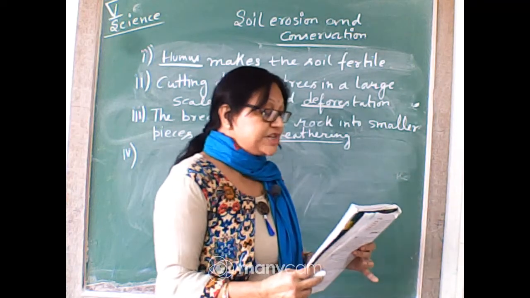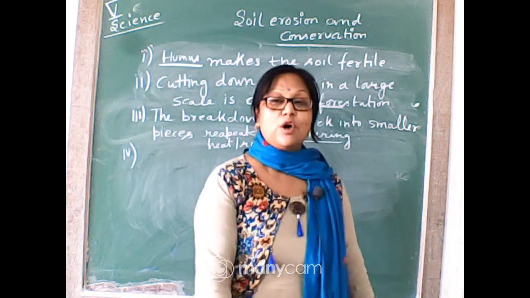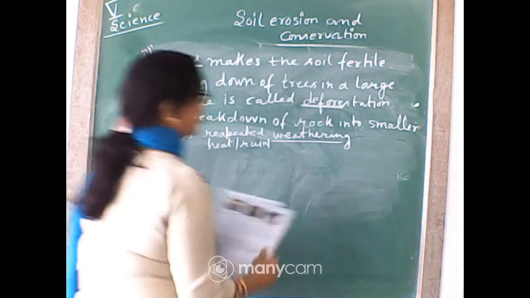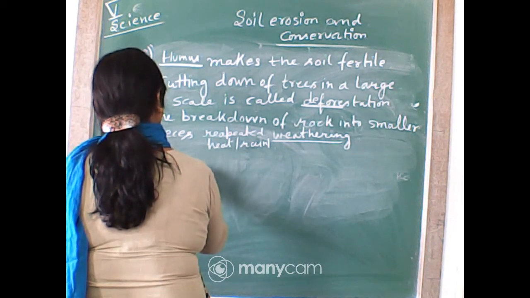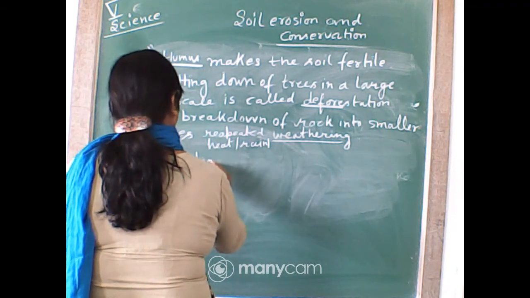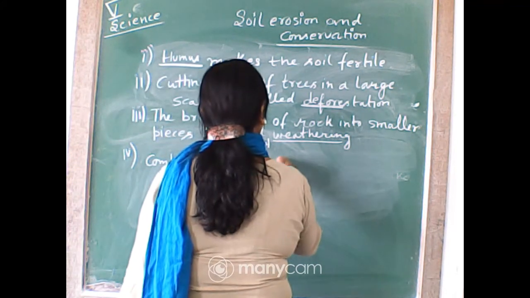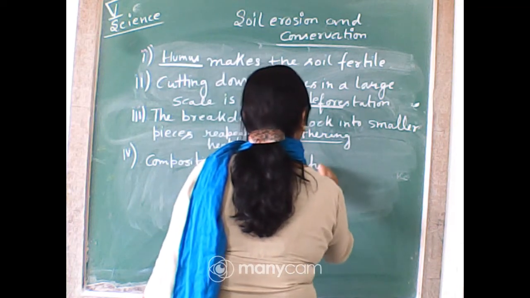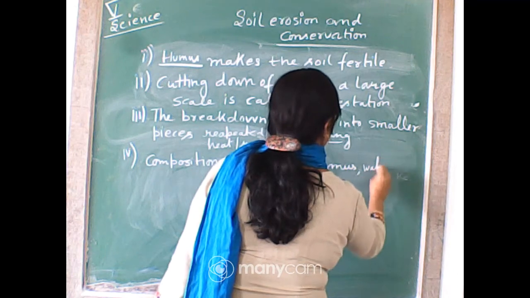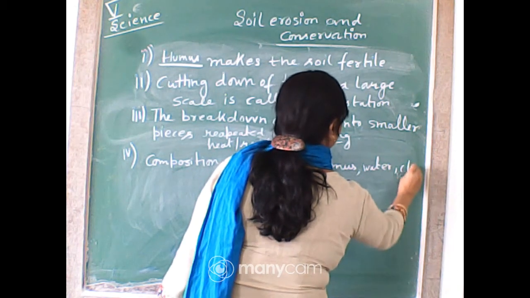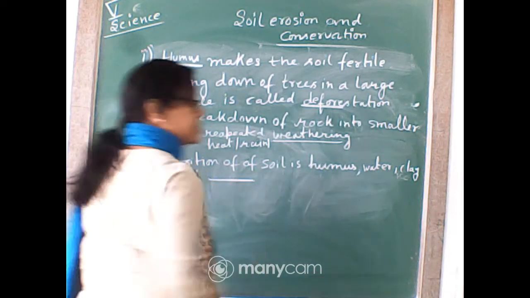Now the fourth one: tell me the composition of soil. Write down. Who will write fast? What is the composition of soil? The composition of soil is humus, water, clay, sand and dash.